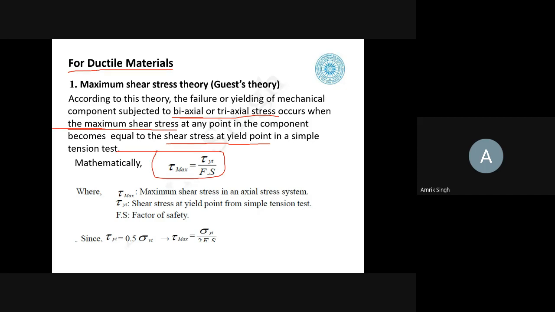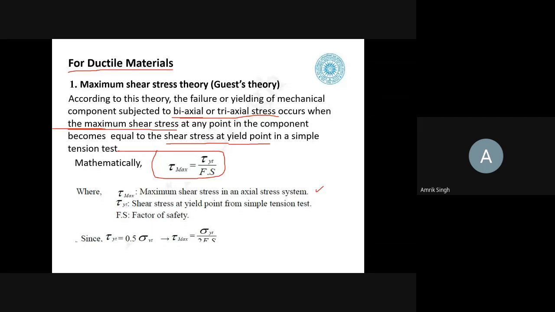The maximum shear stress, that is tau max, is equal to the shear stress at the yield point divided by the factor of safety. FS is the factor of safety. So tau max is the maximum shear stress in an axial stress system.